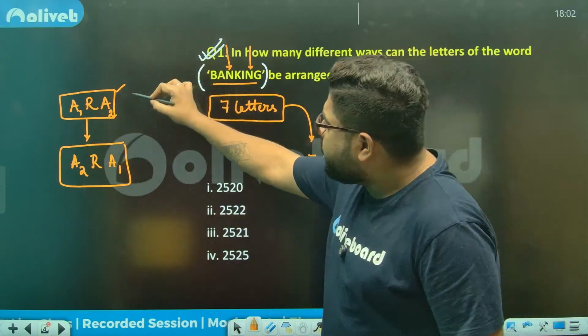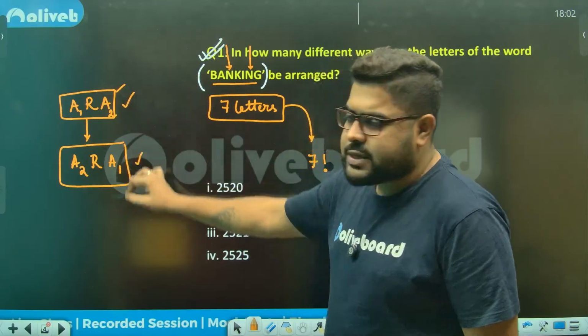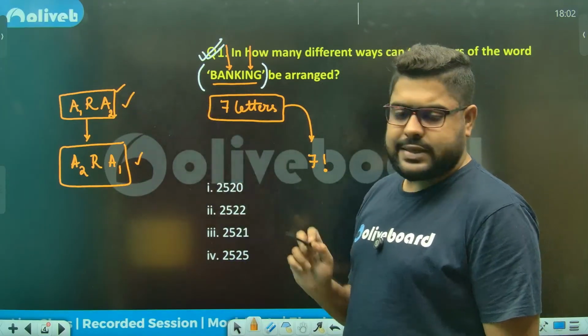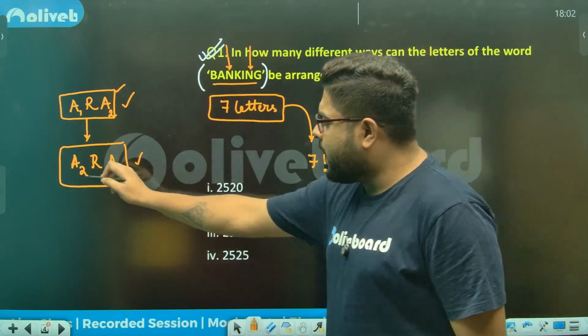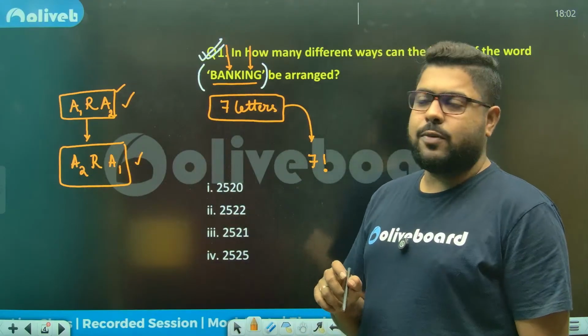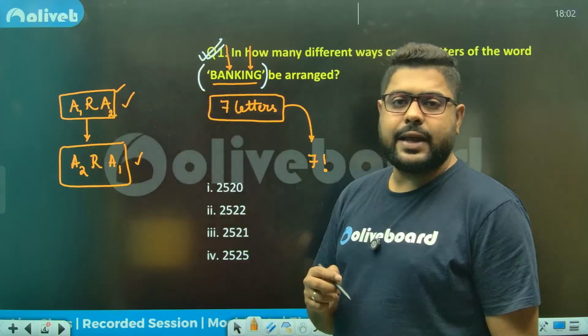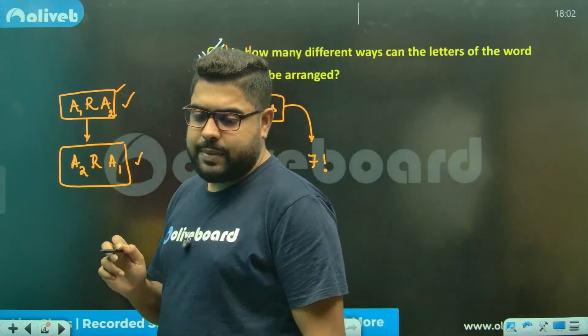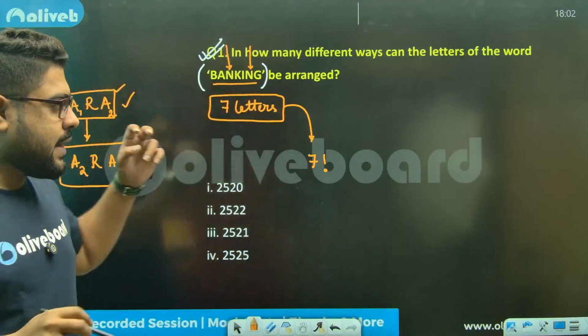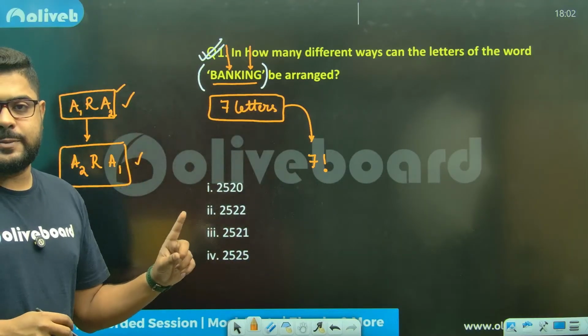But from the outside, both of these look the same. ARA, ARA. I know I have changed the position of the first A and the second A, but this will not be counted as two different permutations. These will be counted as only one permutation.